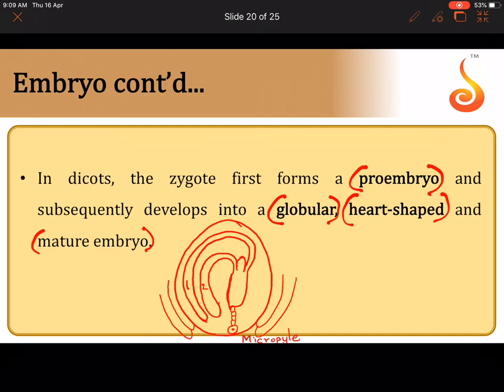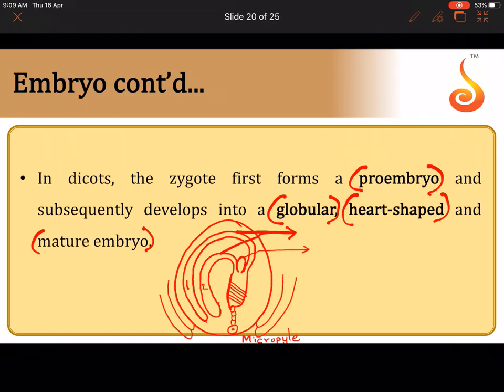Between the two cotyledons, what is this mound? Plumule. And what is this shaded portion? Radicle. This is how the embryo is sitting inside the developing seed. We should not call it an ovule now because it has a developing embryo inside. So these two are cotyledons. In between the cotyledons, plumule.